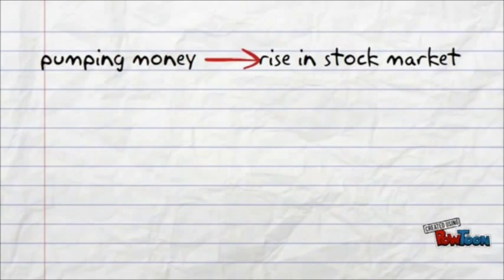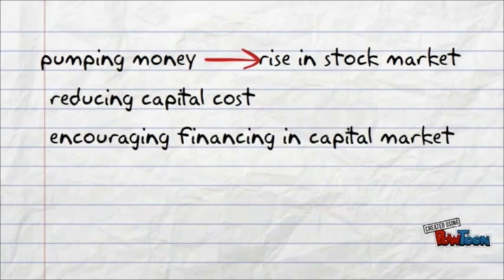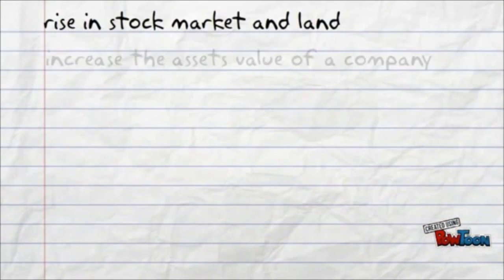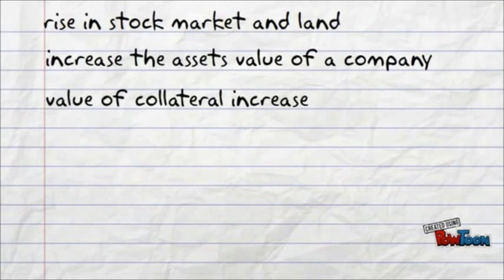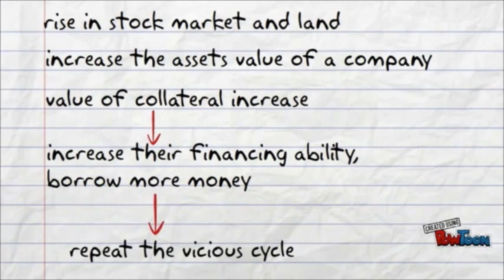Moreover, monetary easing caused a rise in the stock market by pumping money into it. It resulted in reducing capital costs and encouraging finance in the capital market, for example, issuing shares or warrants. Last but not least, the rise in the stock market and land increased the asset value of a company. It increased their financial ability as the value of collateral increased. Then they could borrow more money and repeat the vicious cycle.